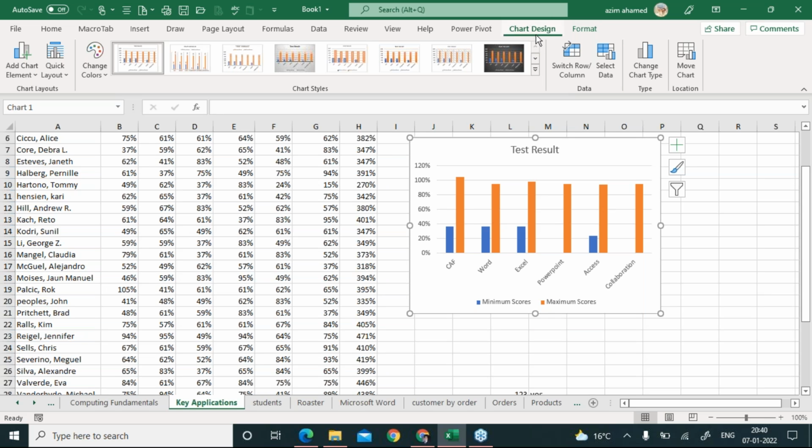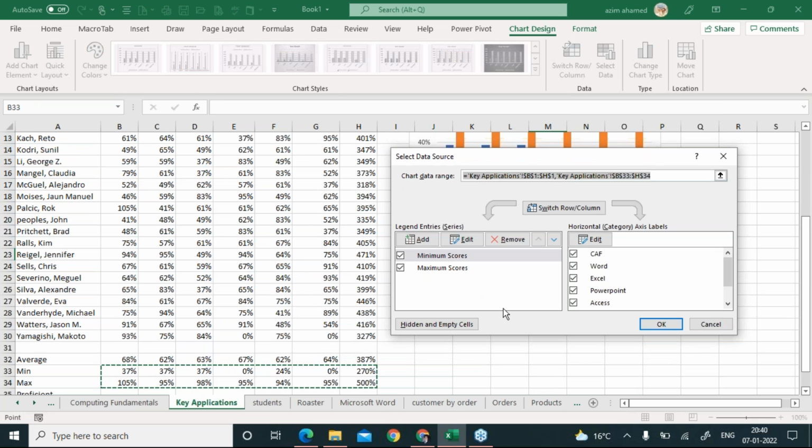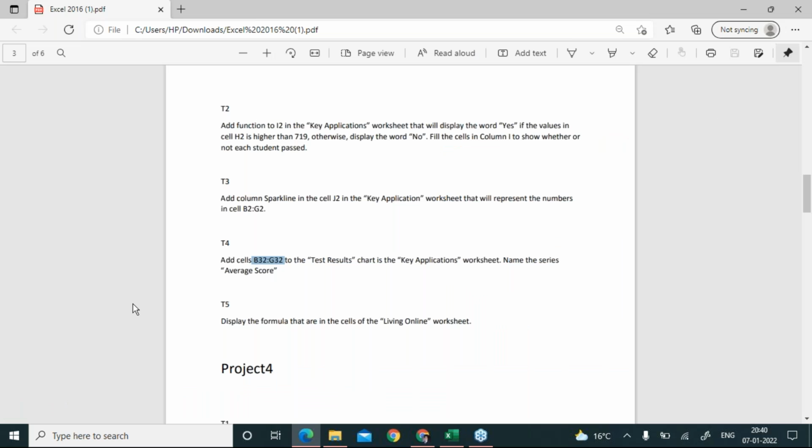So you have to select Chart Design and click on the Select Data option. When you click on the Select Data option, this one has already been selected. You can see that, right? This one has been selected here. Now you have to click on this option, because look at the question. It says add cells B32 to G32 to the test results, and give it the series name average score.